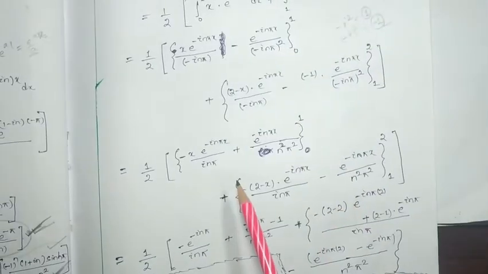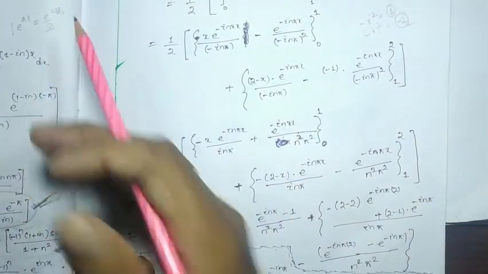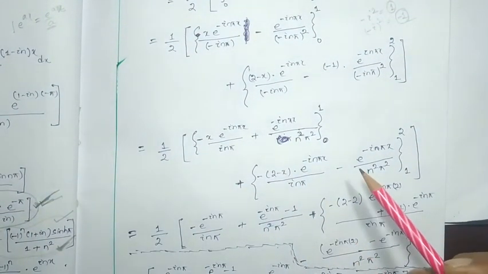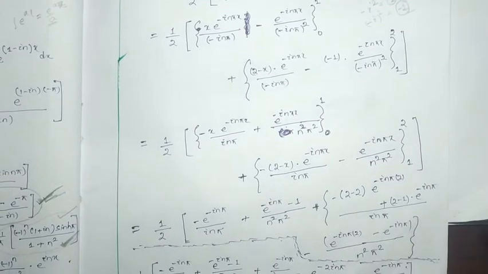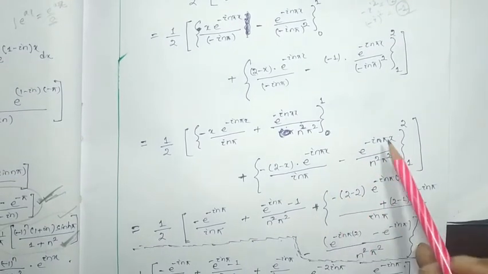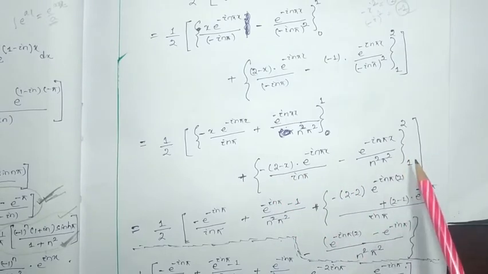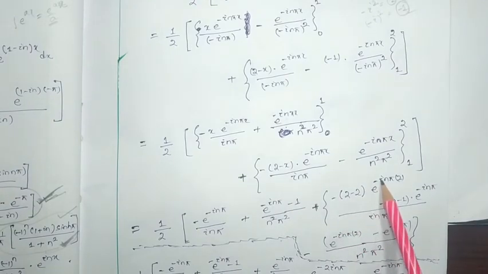Carefully, whenever you have to write the notes, just pause the video and write carefully the notes at the time whenever you are considering a limit. At least there, many students make mistakes. You just care about that. So it's 1 to 2, and the limit is 1 to 2. So first we have to put the 2, then it will be minus 2 minus 2 e to the power i n pi.